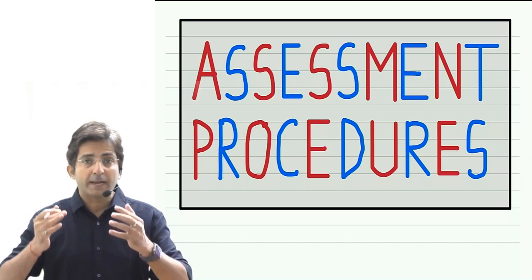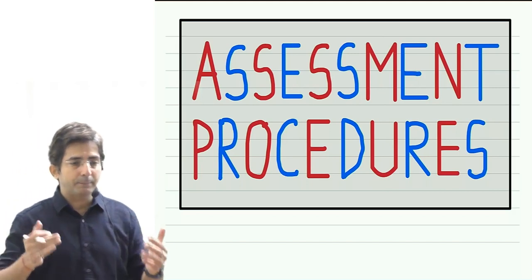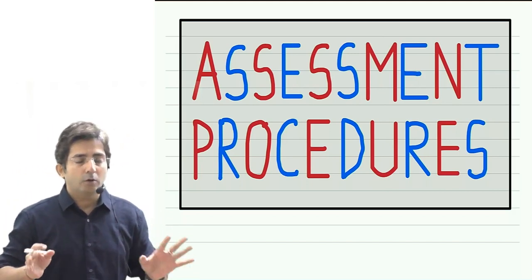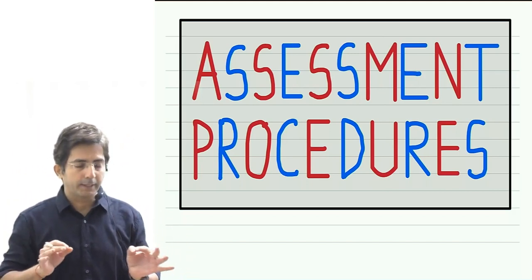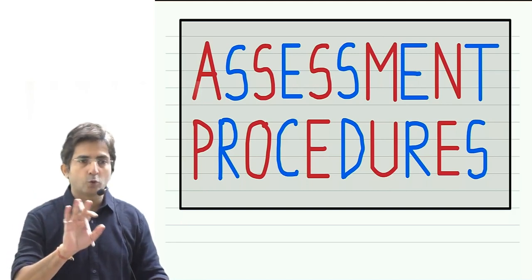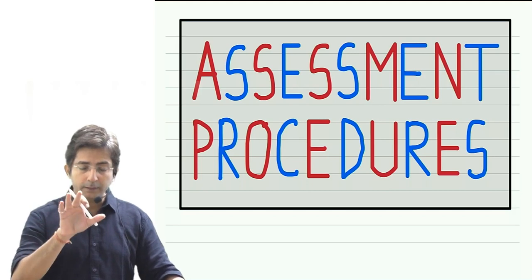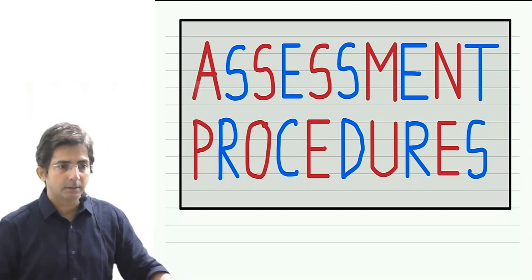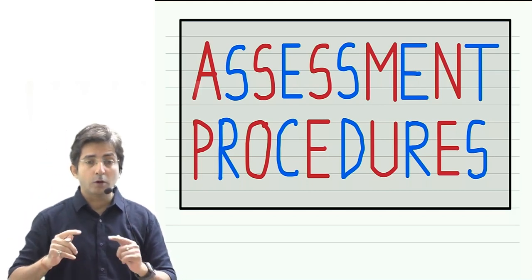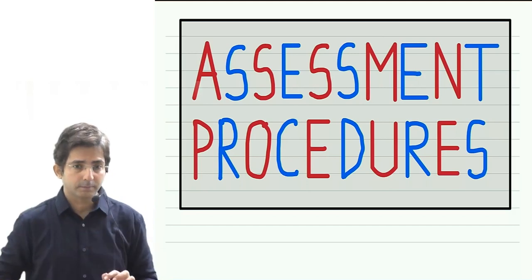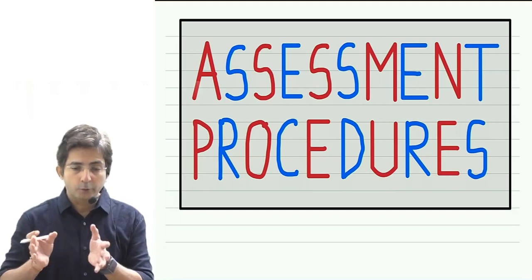So certain topics are related to procedures, and some topics are related to computation. Computation means the 5 heads of income: salary, capital gains, income from business, etc. Although in CA Final they usually don't ask salary, their main focus is on income from business and capital gains. But whatever, those are called computation topics, and we'll be doing them later.